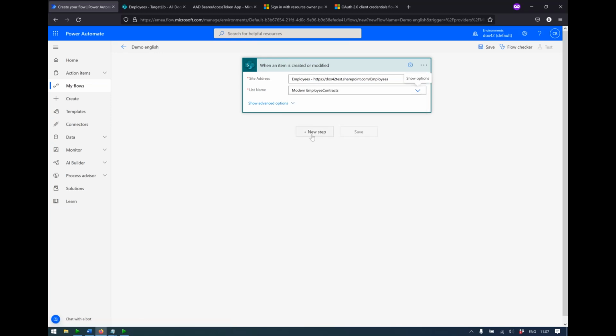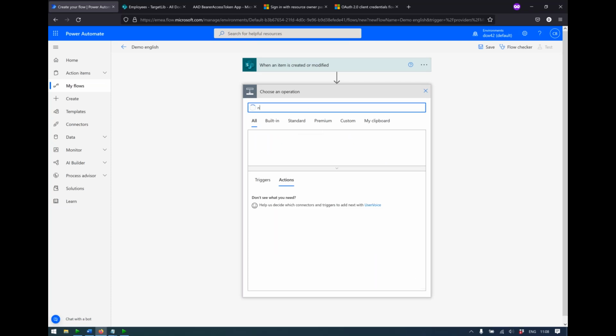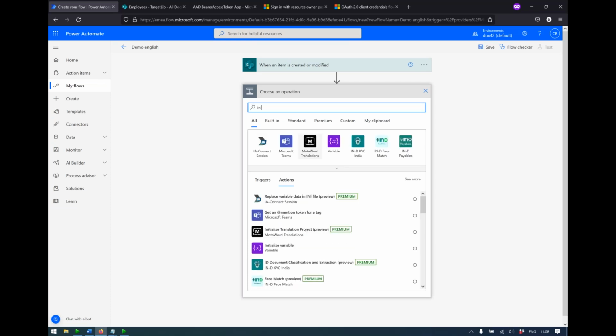And first of all, we need to create variables and get secrets from Azure Key Vault. Azure Key Vault is a service that lets you save certificates, passwords, and so on securely. But you could use any other vault service for this, but Azure Key Vault has a nice premium connector. So first of all, we need two variables, the tenant ID and client ID.